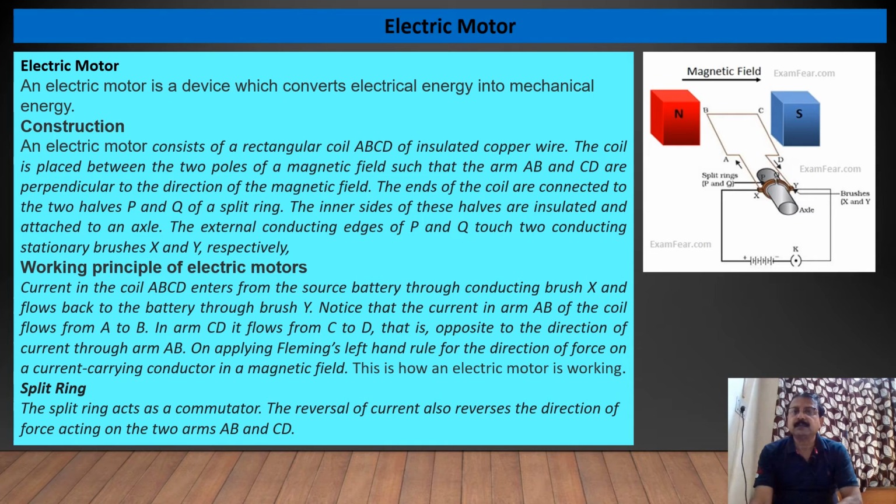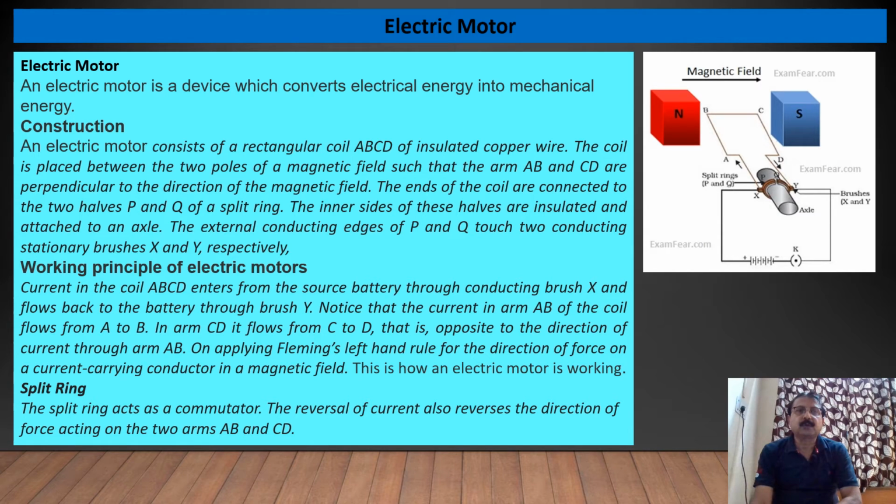Here you can see the split rings, which are used to change the polarity of the battery or current, and this is the key, that is the switch. So we'll see the construction.